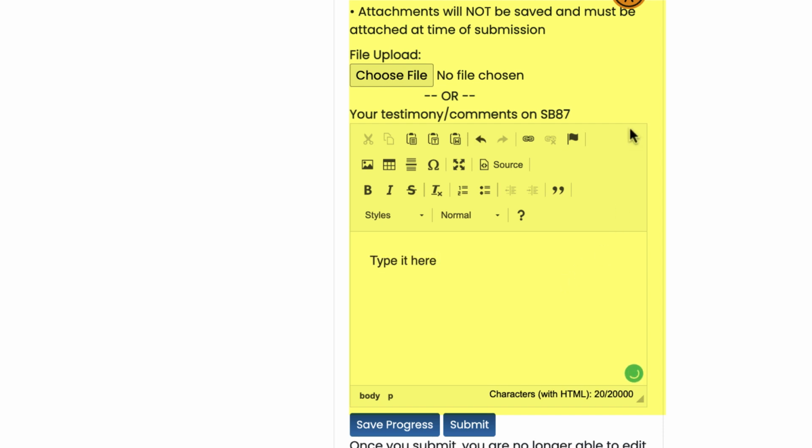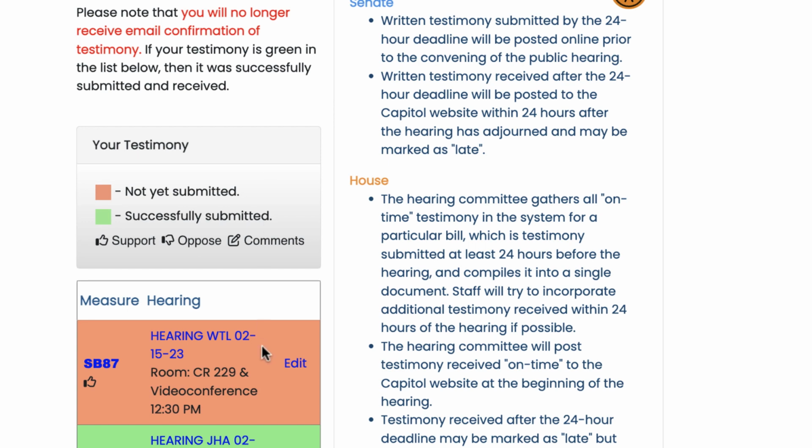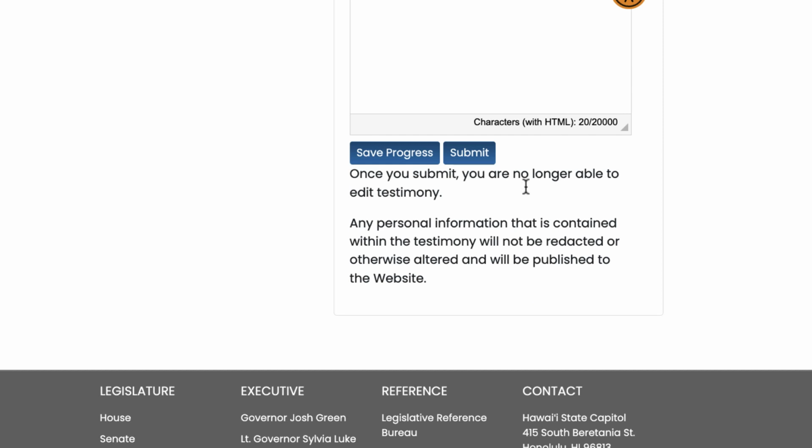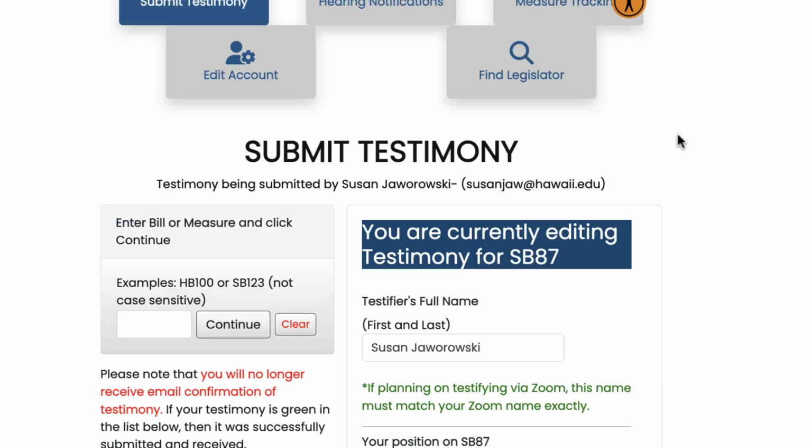If you're not sure what you want to post, if you're not sure if this is the whole thing, if you want to take some time to think about it, you can simply click Save Progress. You'll see that all these other green boxes indicate bills on which I have successfully submitted testimony, but this one is orange because I only hit Save Progress, not Submit. And it will never submit it automatically for you. You would need to go back and then click the Submit button. And since I didn't really submit anything, I'm not going to click it. But you can see that it's very easy to submit testimony.